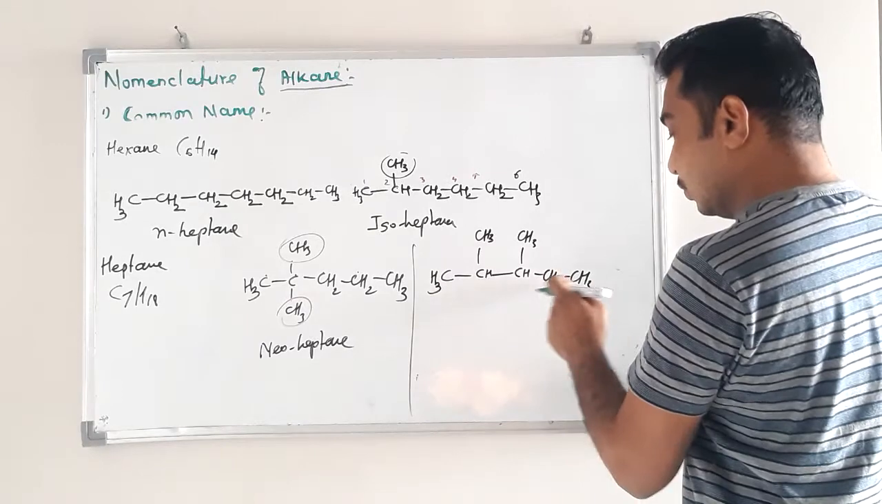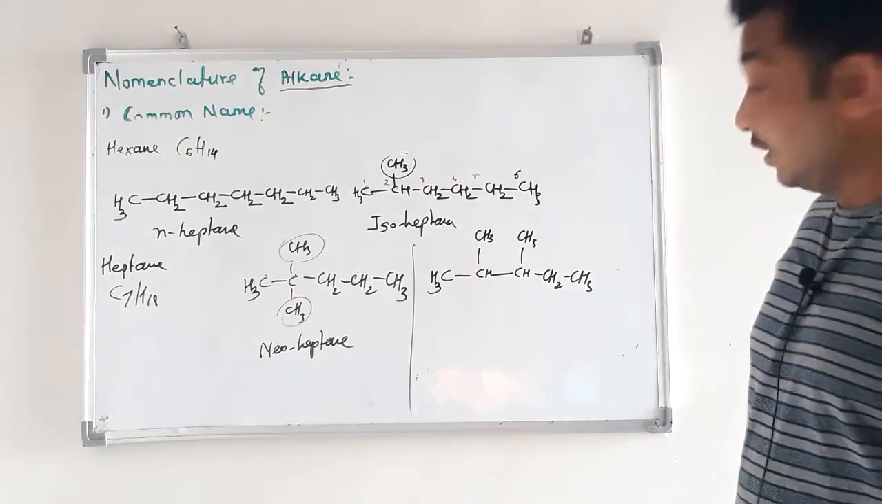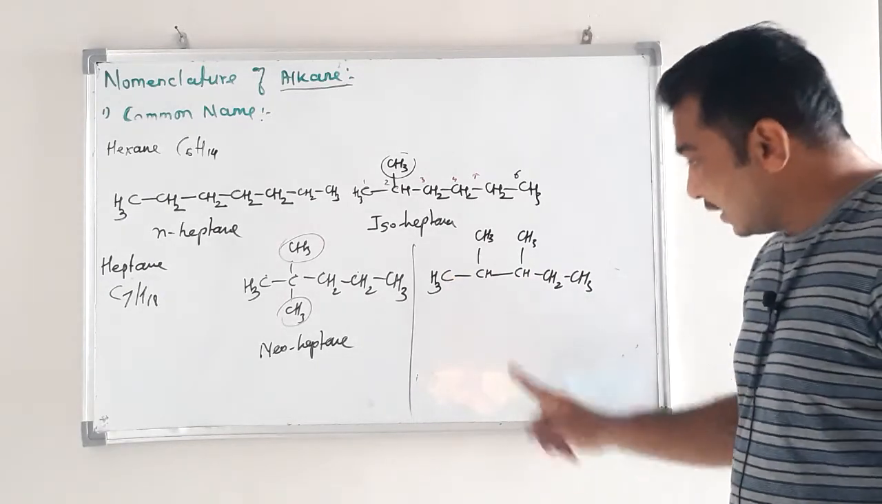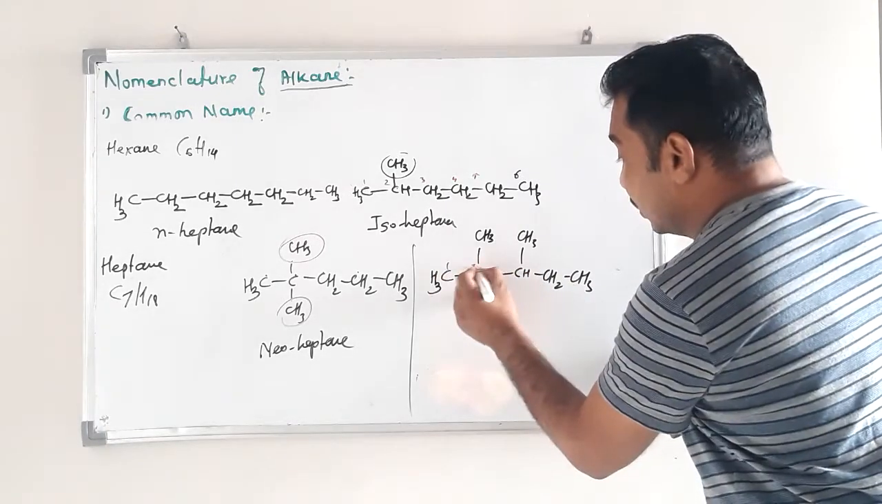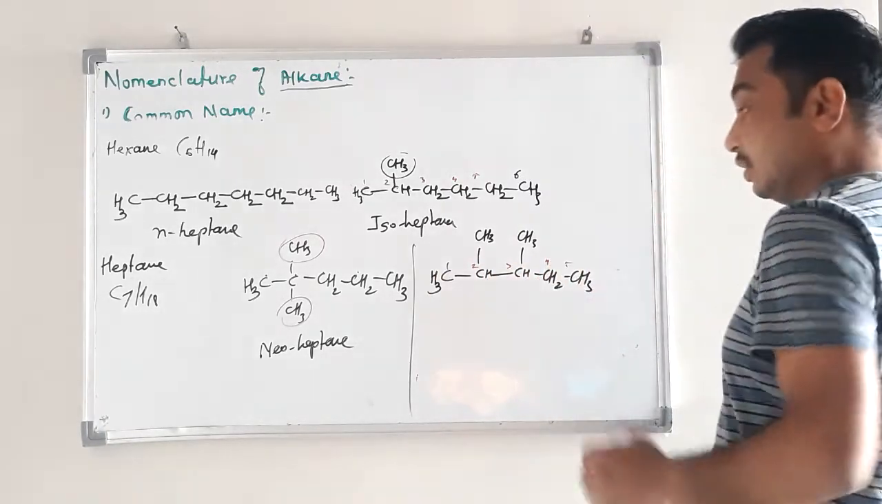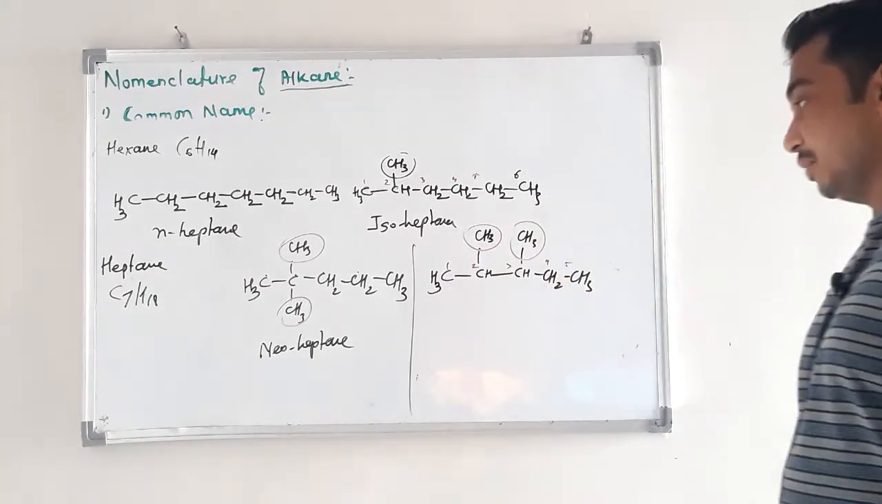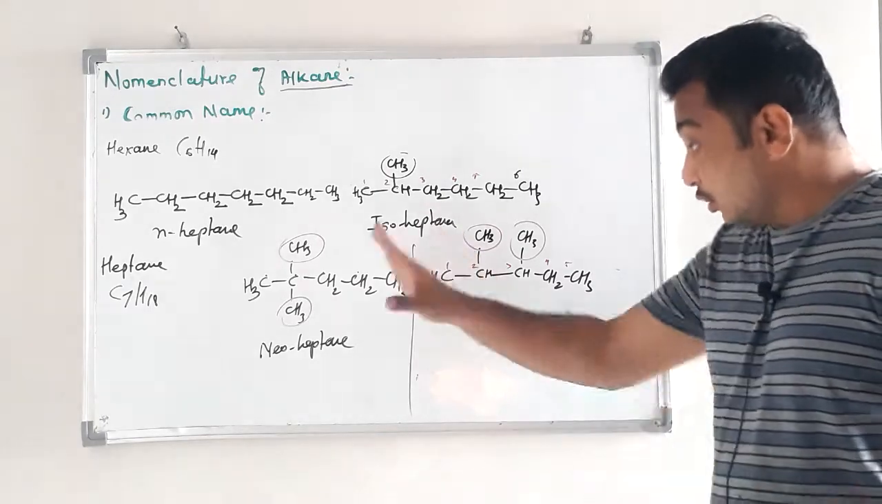1, 2, 3, 4, 5, 6, 7. Okay, what is the name for this? Here four carbon atoms are in a straight chain, and carbon number 2 and carbon number 3 each have one methyl group. See, carbon number 2 has a methyl group, carbon number 3 also has a methyl group. Is it iso? Is it neo?